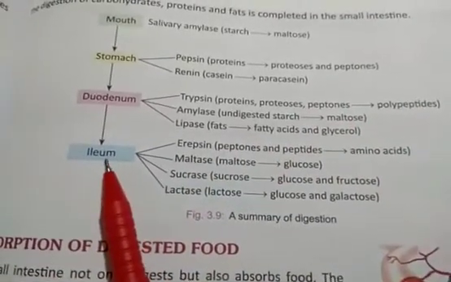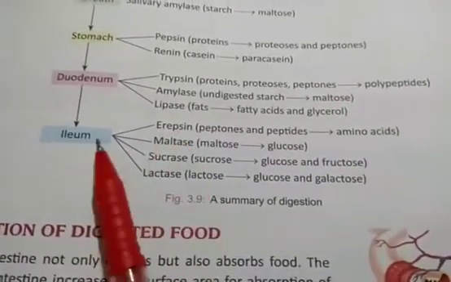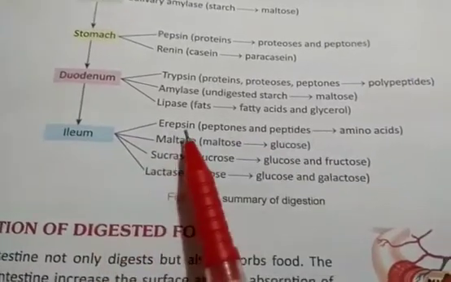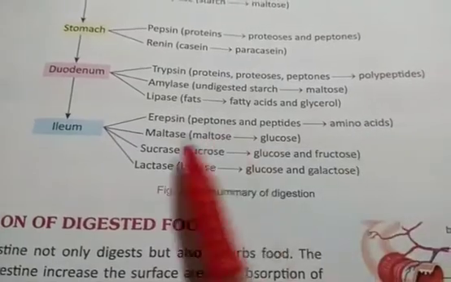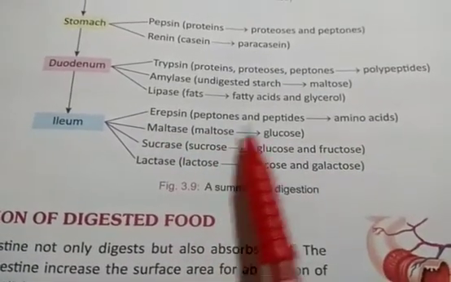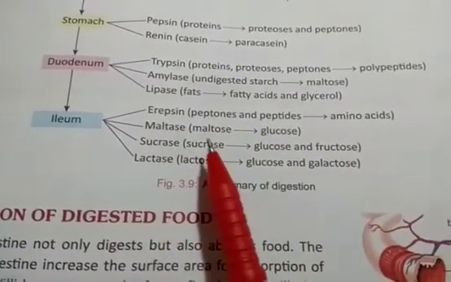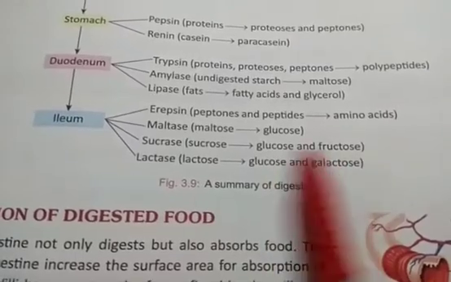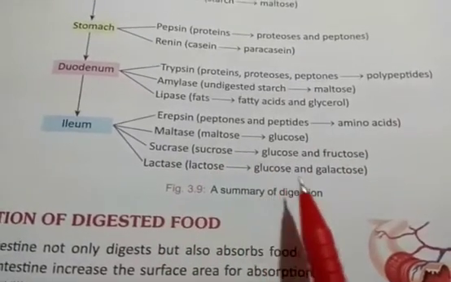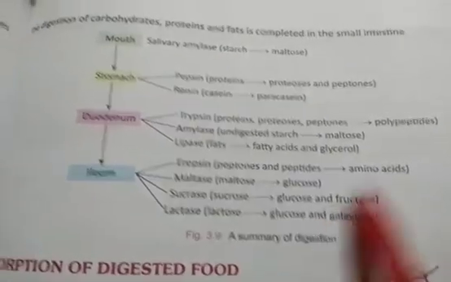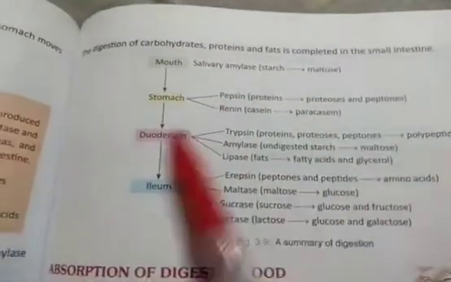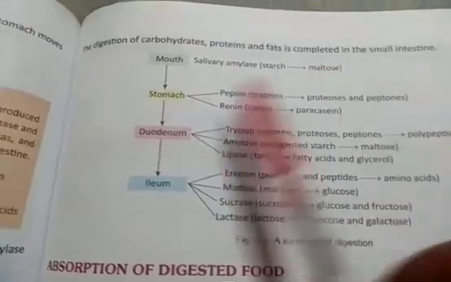Then the food moves towards the ileum, which is also part of the small intestine. Erepsin is there: peptones and peptides are broken down into amino acids. Maltase breaks maltose down into glucose. Sucrase breaks sucrose down into glucose and fructose. Lactase breaks lactose down into glucose and galactose. So basically this is a summary of digestion, the different enzymes involved in digestion and their locations.